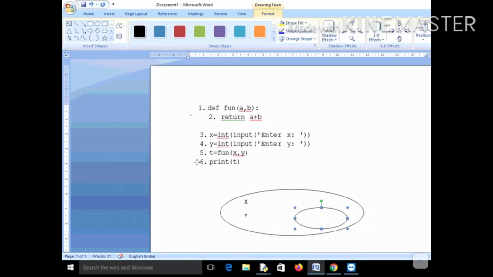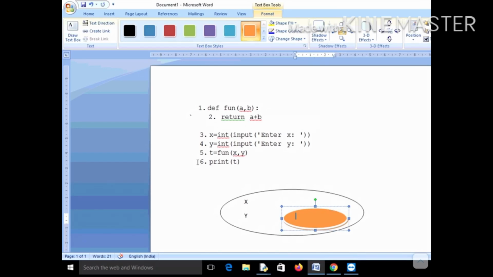I am drawing this one here. This is your local environment for function fun. Let me differentiate it. This is your local environment, and it will contain a and b. So the global environment will contain two variables, x and y, and the local environment, the one shown in orange color, will contain two variables, a and b.